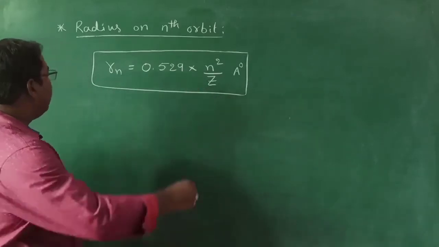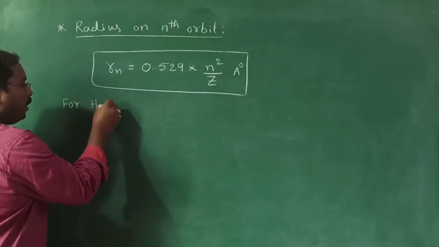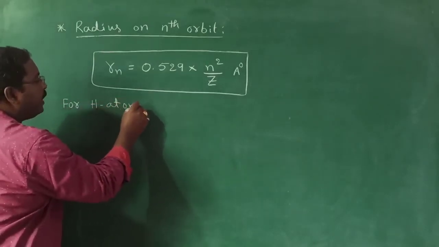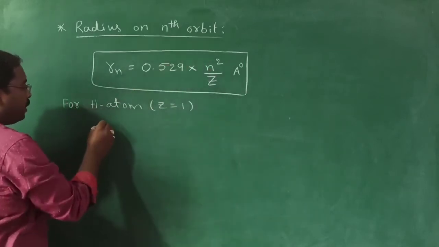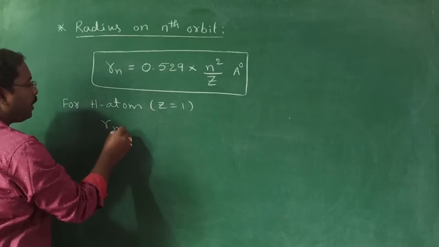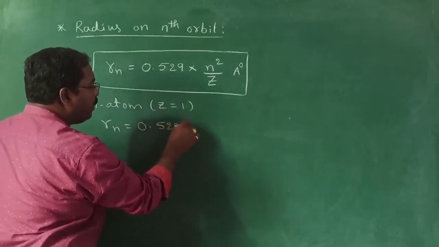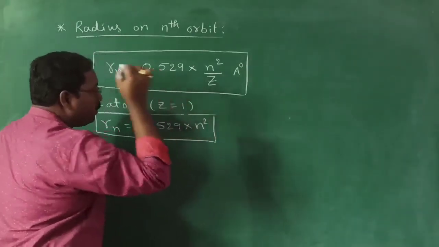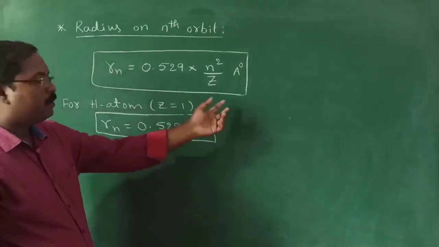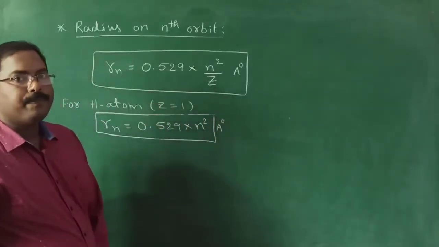For example, for the hydrogen atom, the atomic number is 1. So the above formula for the hydrogen atom will become 0.529 into n square. Understood? The unit of this is angstroms.